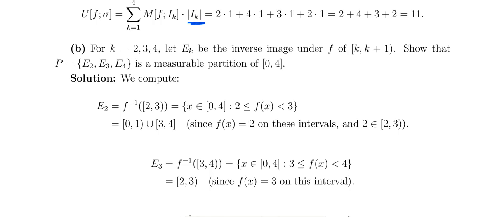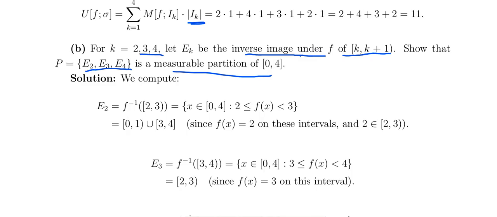Okay, now here k equal to 2, 3, 4, meaning E2, E3, E4. Ek is the inverse image under f of [k, k plus 1). We have to show that the partition P equal to E2, E3, E4 is a measurable partition of [0, 4].